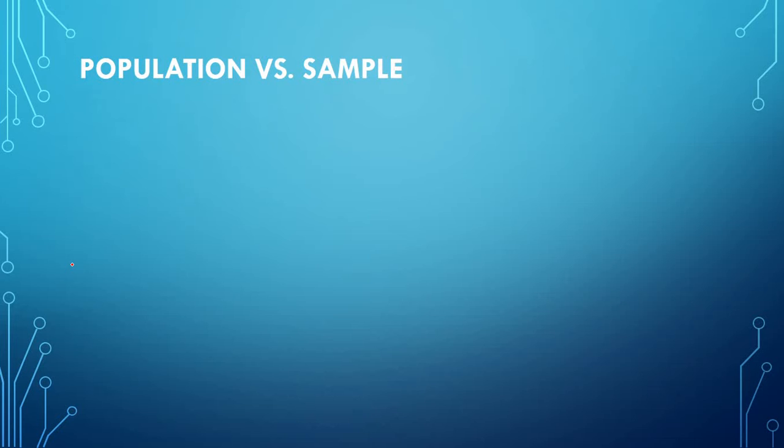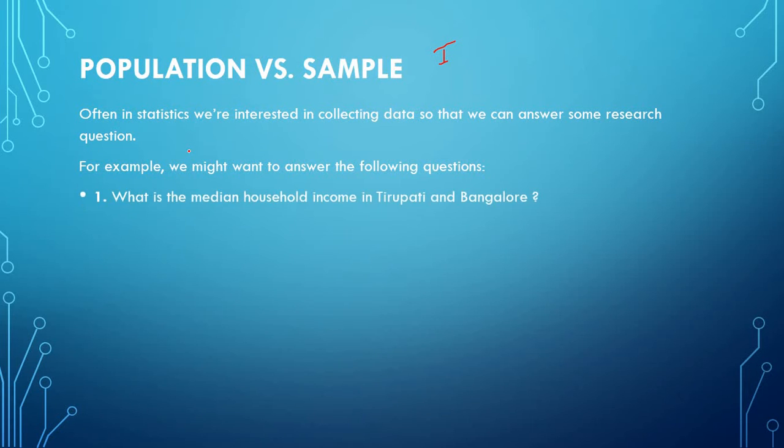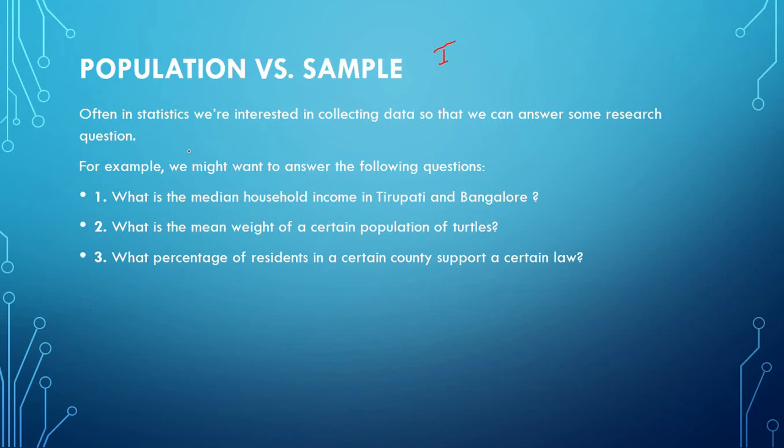Population and sample both play a vital role in inferential statistics. Often in statistics we are interested in collecting data so that we can answer some research questions. First we will see some research questions, then we can understand everything. For example, we might want to answer the following questions. First question: what is the median household income in Tirupati and Bangalore households? Second: what is the mean weight of a certain population? Third: what is the percentage of residents in a certain country who support a certain law?